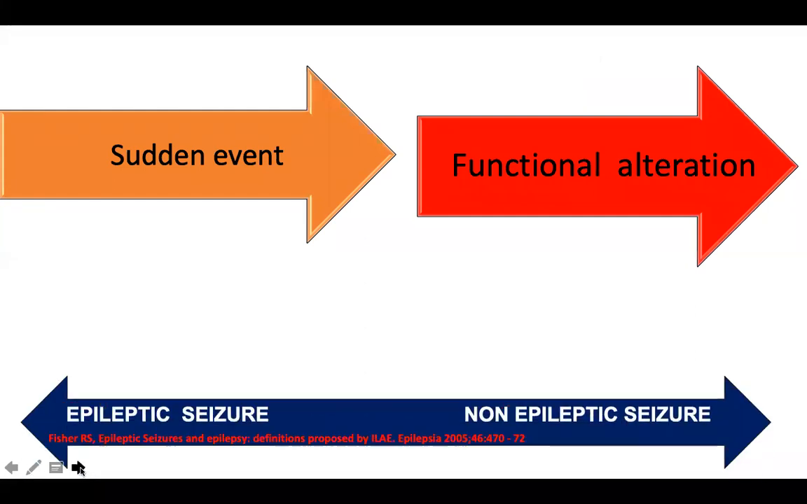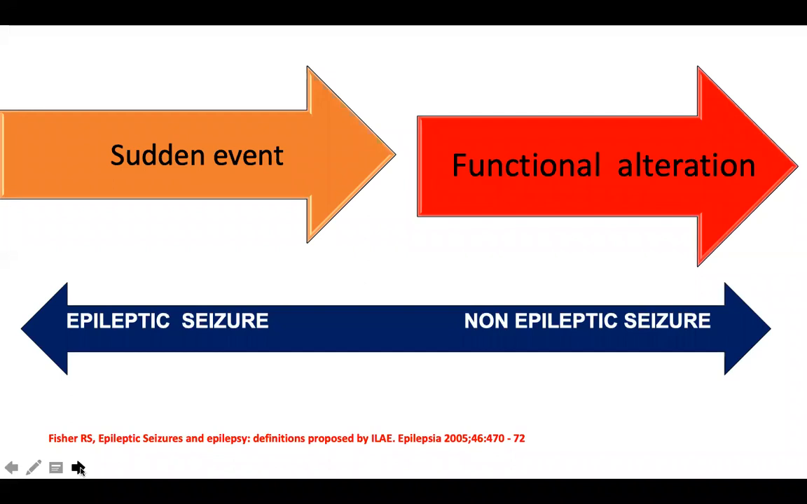A seizure could be an epileptic seizure, or a seizure could be a non-epileptic seizure. If you have these sudden events due to hypersynchronous neuronal discharge from the neurons of the gray matter of the brain, the cortical part, the neocortex, then you call it an epileptic seizure. But if you have these sudden events causing functional alteration coming from deeper structures of the brain like the subcortical areas, basal ganglia, cerebellum, or brainstem, then you call them non-epileptic seizures or non-epileptic events.